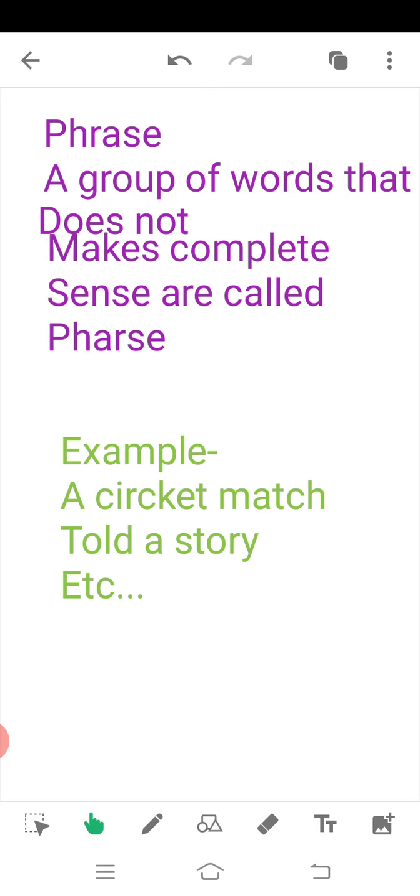The second example is told a story. Again, it is not making sense, so it is a phrase. Other examples are told a story of all, played a cricket.